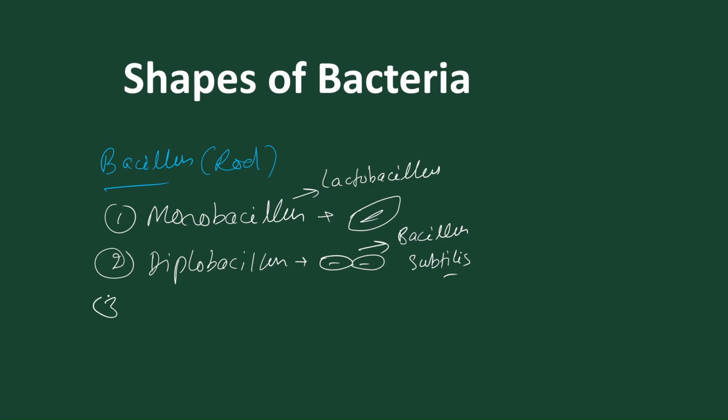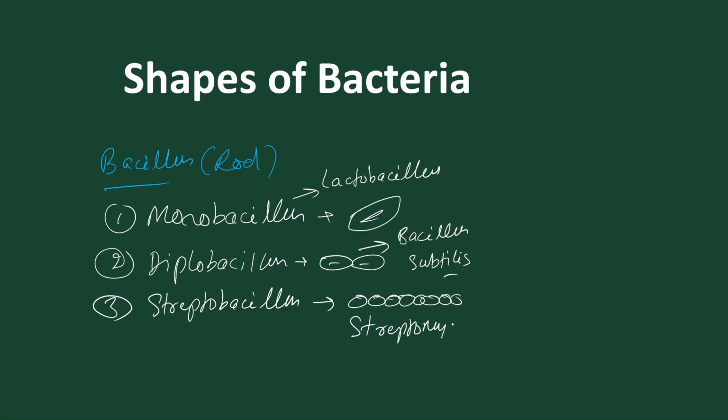Bacillus subtilis. And the third one is streptobacillus, which are present in a colonial chain. If they are present in chain form, that is called streptobacillus, and the best example is Streptomyces. There are certain bacteria which are present in stalk-like form, called palisade.